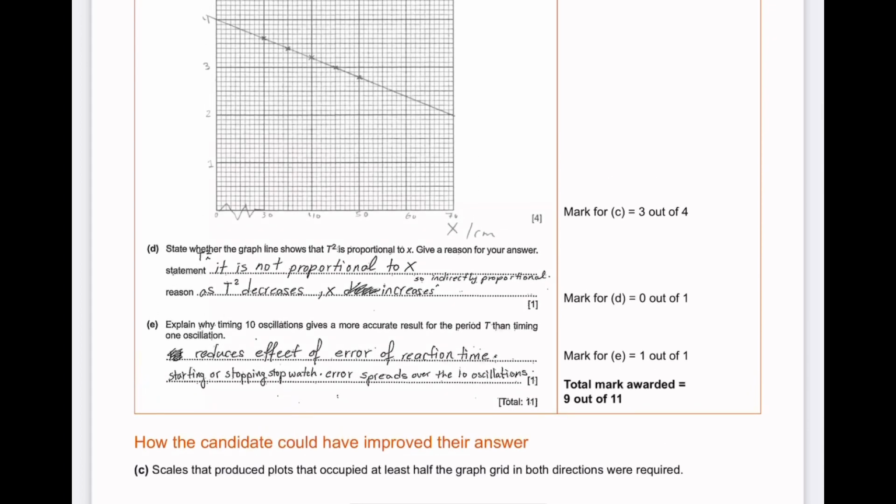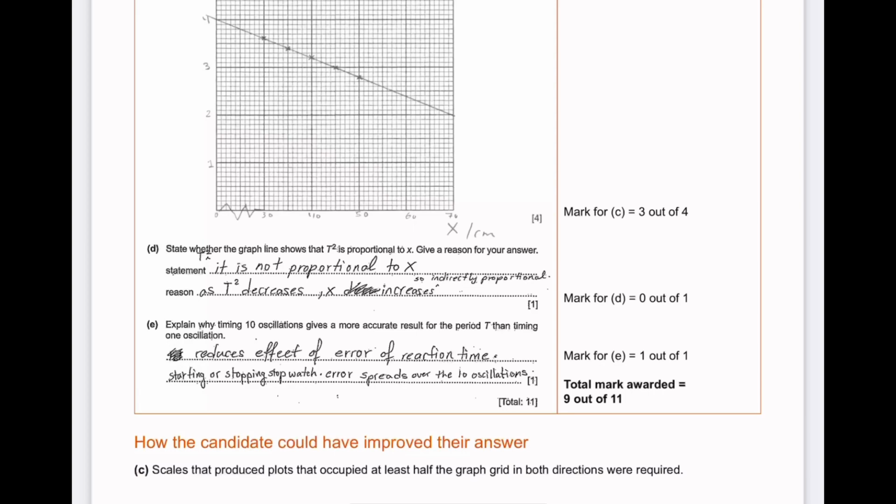Okay, the next one, E. Explain why timing 10 oscillations gives a more accurate result for the period T than timing 1 oscillation. First, let me clarify, we haven't been given a reasoning for how the candidate could have improved the answer for D, because it was already mentioned above. If they needed a specific answer, for example, they just needed to say that it is proportional.